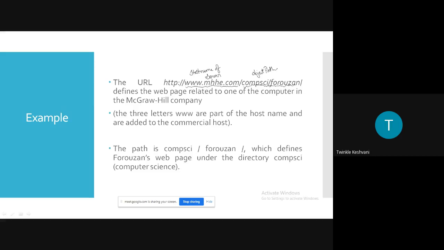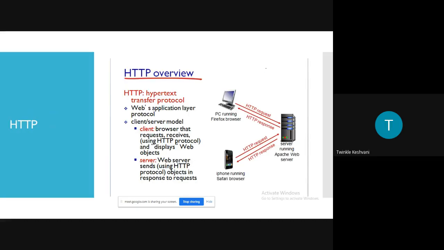The object path will come only when the user needs some specific information, right? Otherwise, the host name of the server, that is the whole URL, www.mhhe.com, will be called first, and after that the specific object the user wants will be fetched from the server. So this is the HTTP overview, how the request takes place and how the response comes from the server.